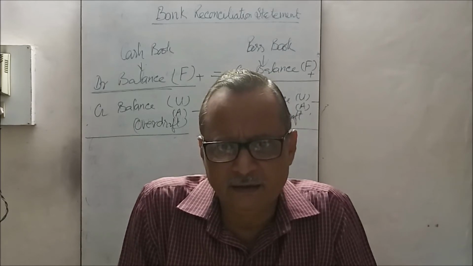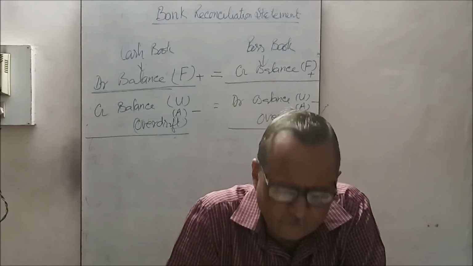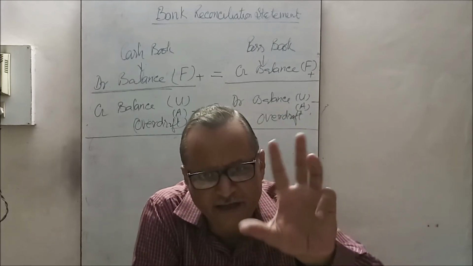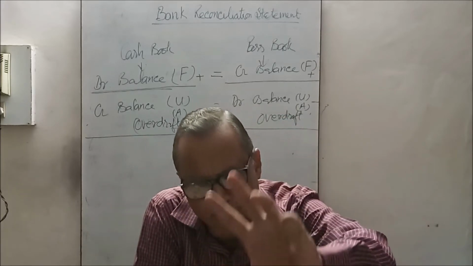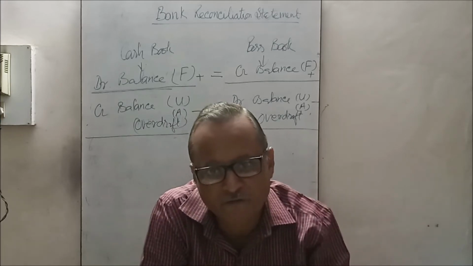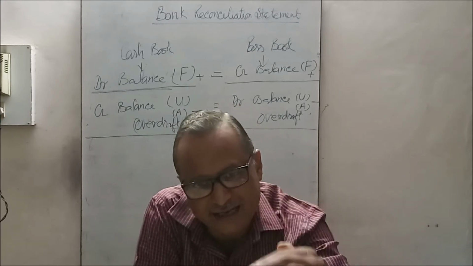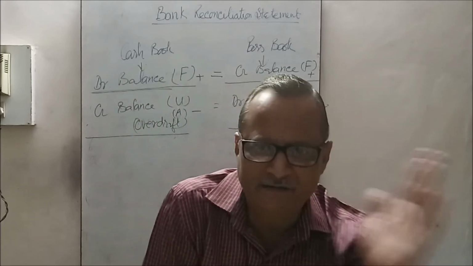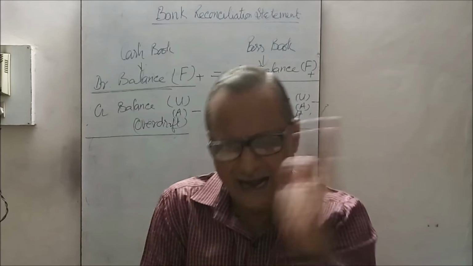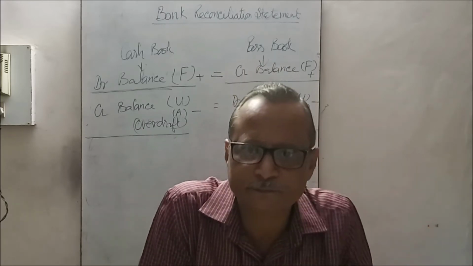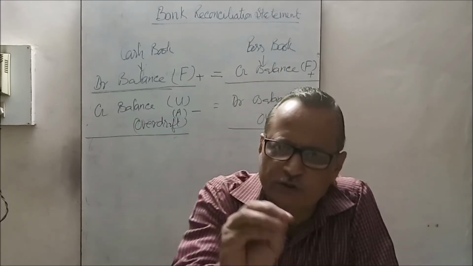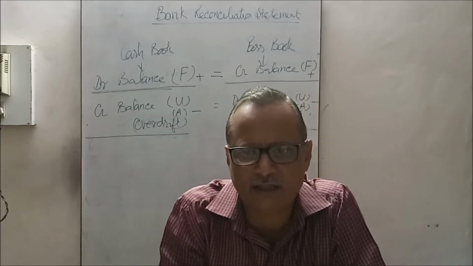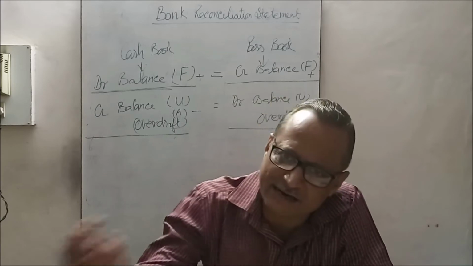Now, for example, another thing: periodic preparation of the reconciliation statement helps the business to check from time to time which items have not been debited or credited in either book, cash book or passbook. So it can be traced. Suppose a check is sent to bank for collection, that is deposited in the bank, that is debited in the cash book.